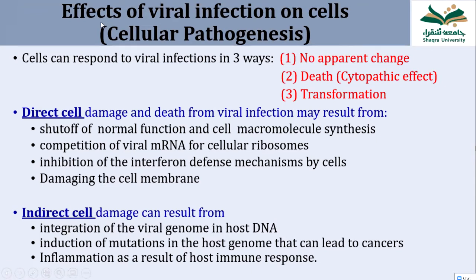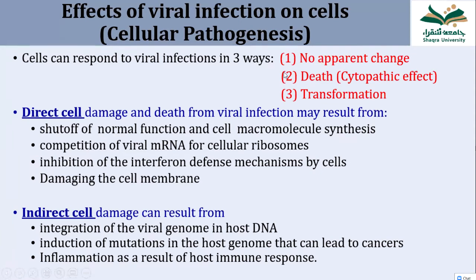Another point is, what is the effect of viral infection on the cells? So different viruses, when they cause infection to the cells, there may be three outcomes. Three ways. Number one, no change. First thing, the virus either stops multiplying or becomes extinct, or the immunity clears it and no change occurs in the cell.